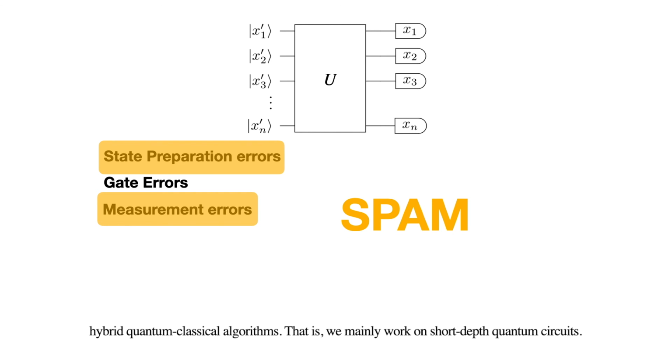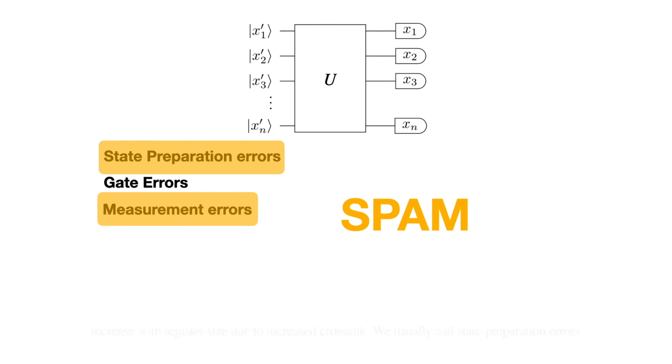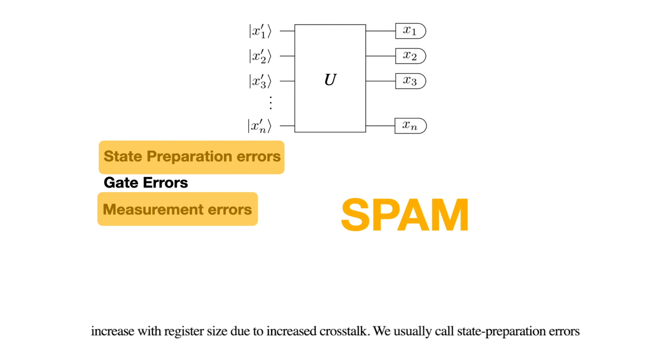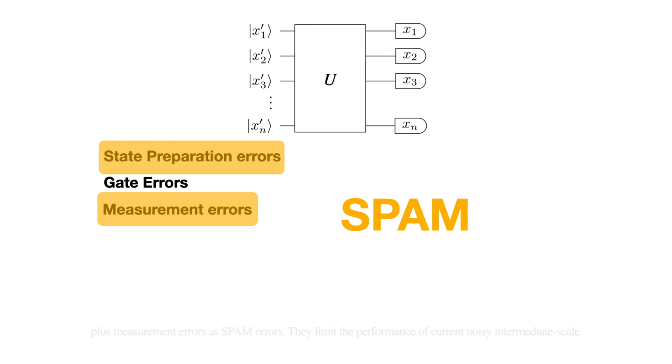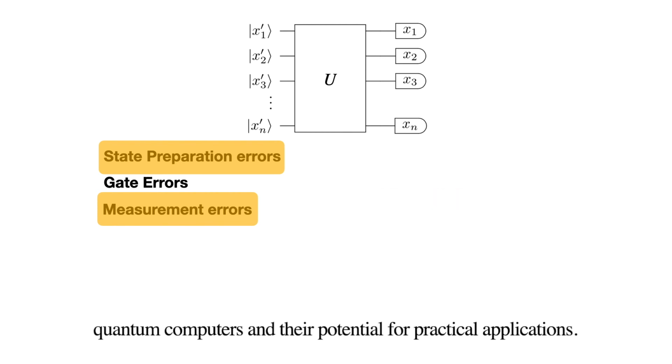That is, we mainly focus on short-depth quantum circuits. State preparation and measurement errors are important for their accuracy. Especially they may increase with register size due to increased crosstalk. We usually call state preparation errors plus measurement errors SPAM errors. They limit the performance of current noisy intermediate-scale quantum computers and the potential for practical applications.